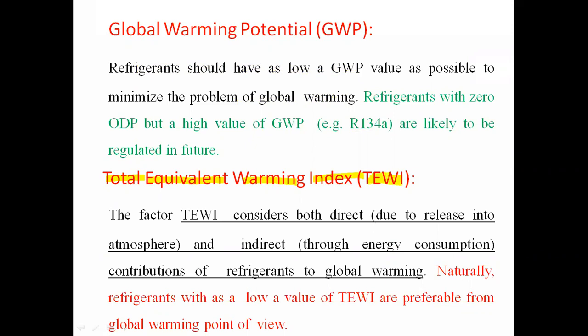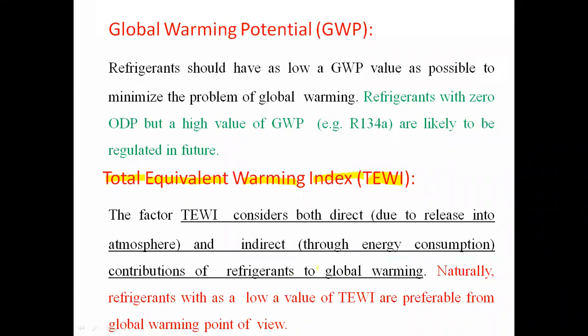So here, if I am going to consider both direct as well as indirect effect of global warming on the environment because of contribution of that refrigerant, that factor will be called TEWI.